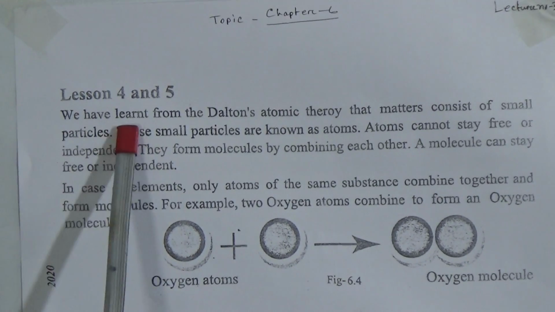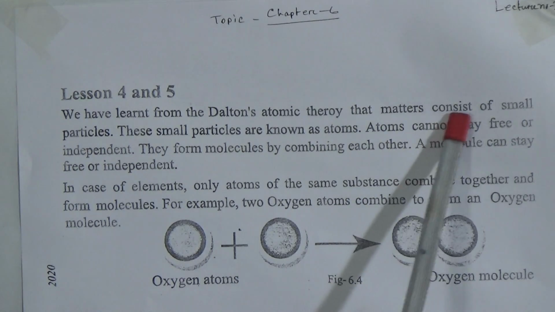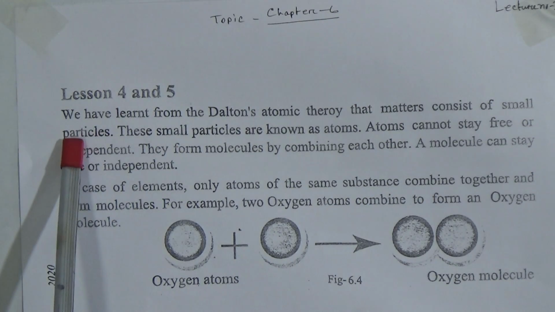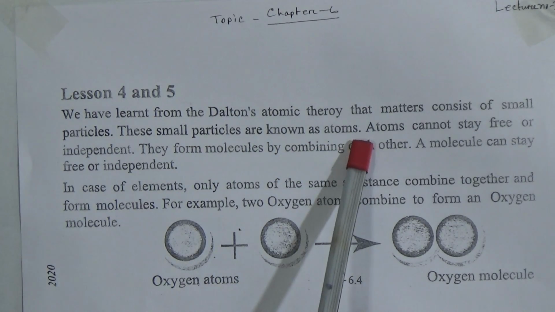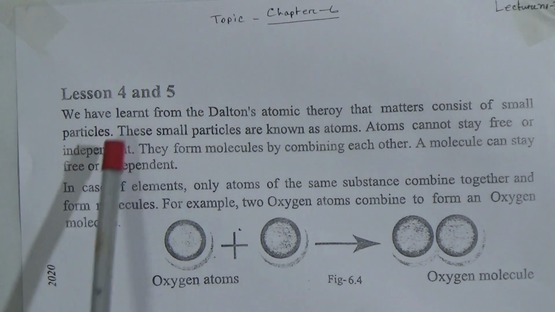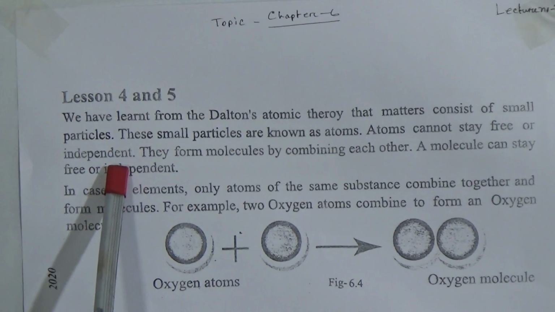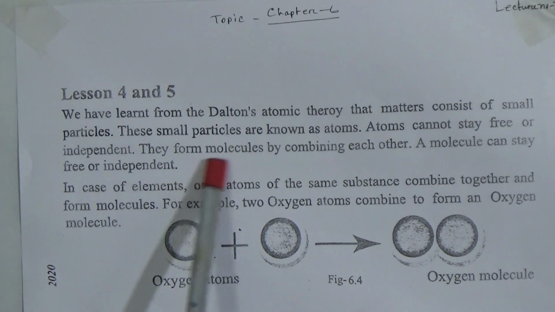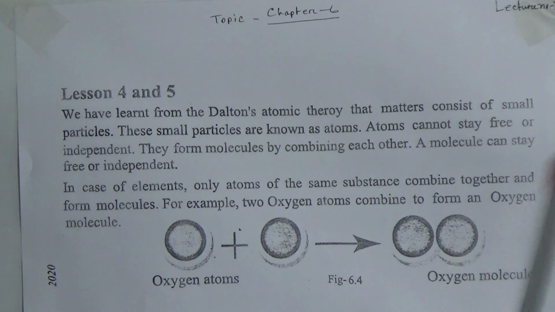We have learned from Dalton's atomic theory that matter consists of small particles. These small particles are known as atoms. Atoms cannot stay free or independent. They form molecules by combining with each other.